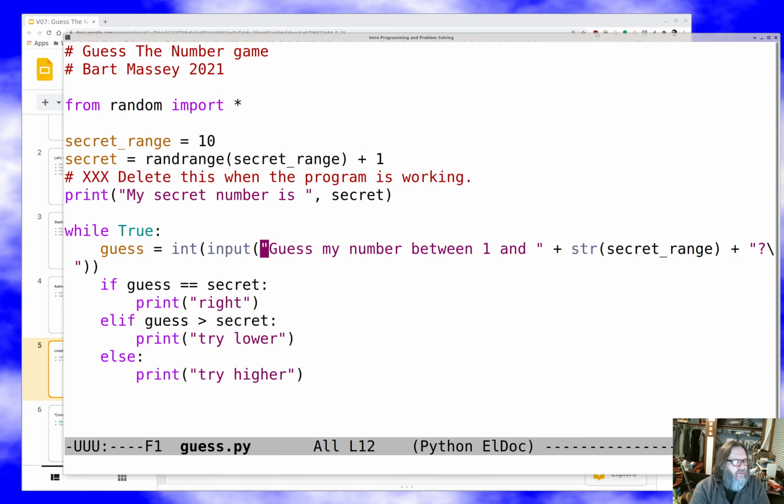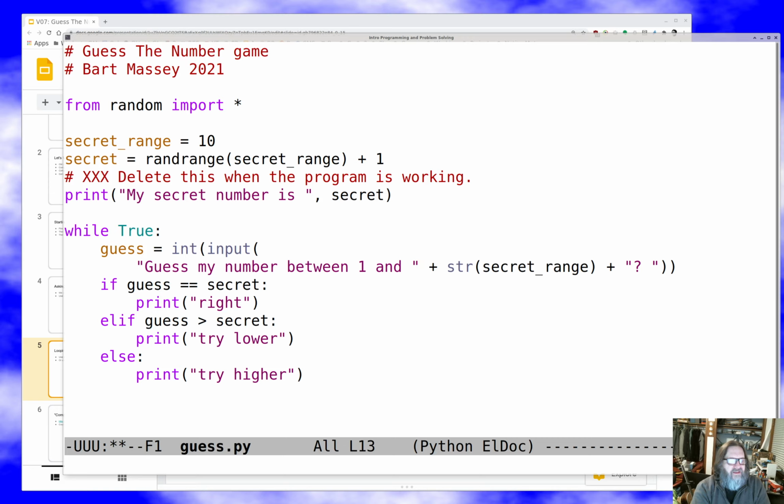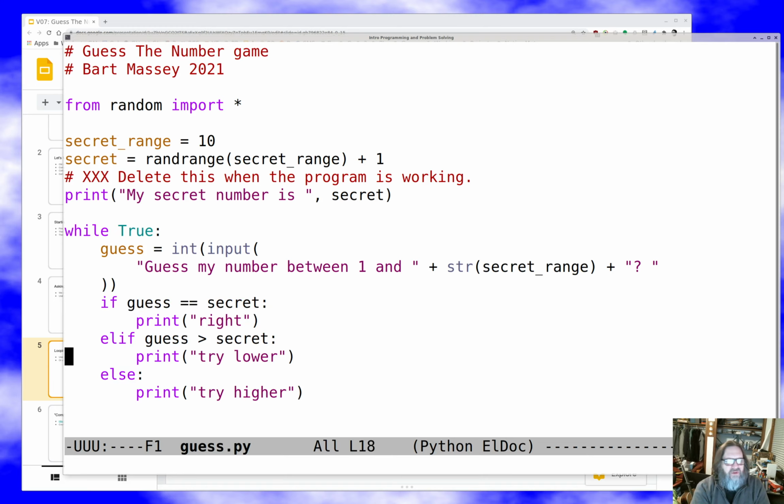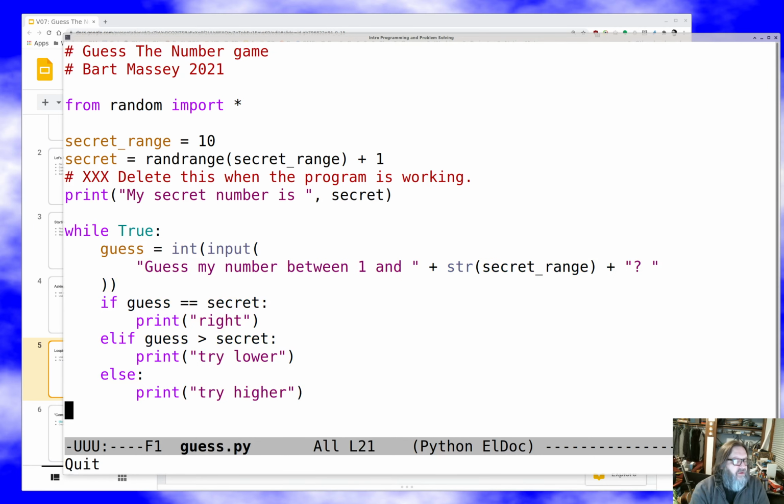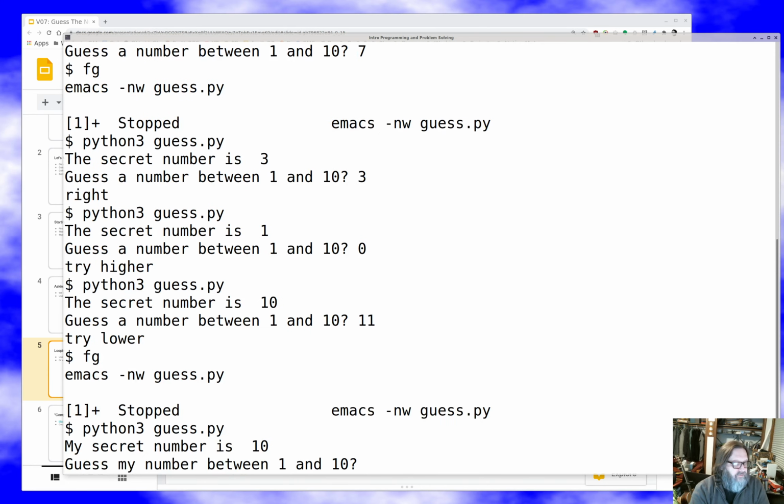By the way, this is a problem, this stuff going off to the right. This is just a defect of Python. It turns out that you can format things legally like this. And that's usually what you would do in this situation, just to keep things from wrapping off the right-hand edge of the terminal. So yeah, this block of code, all of these statements will be executed forever. Well, that doesn't seem all that useful, but it's at least a starting place. So let's play with that, and again, make sure that it does something sensible.